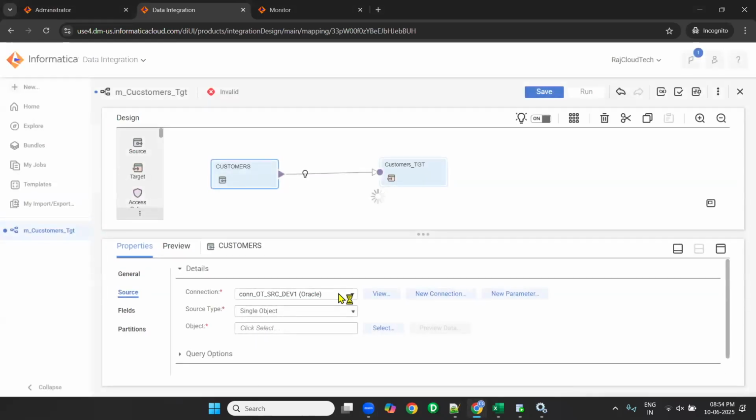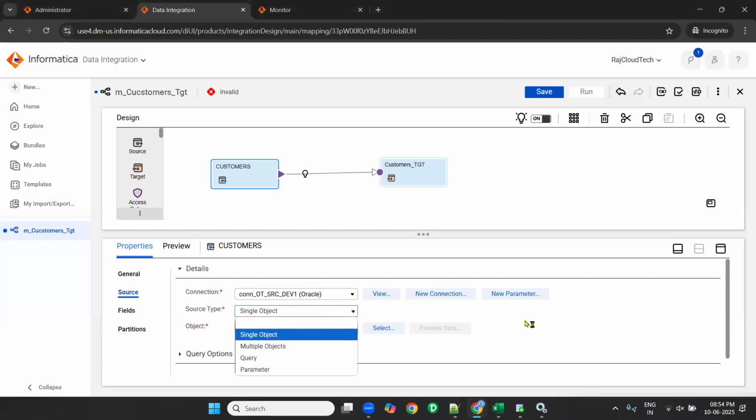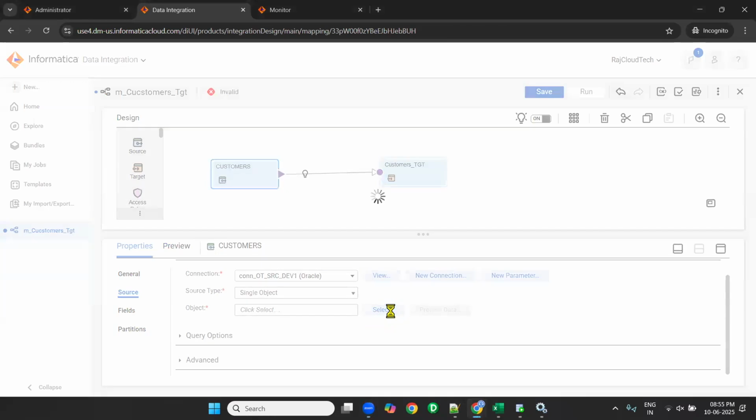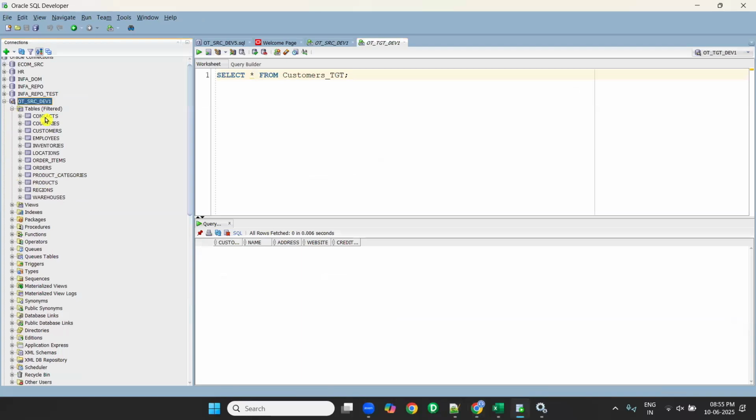When you select the source connection, the source type is single object, multiple objects, query, parameter, we'll see all those later. So if you have 10 connections here, all connections will show here. I have only 2 connections, that's why it is showing 2. The source type is single object, let it be. Now when you select the object, it will show the tables which are under the Oracle schema. Whatever tables are under the source schema, countries, customers, contacts, employees, all will show.